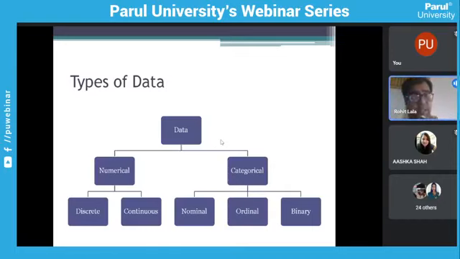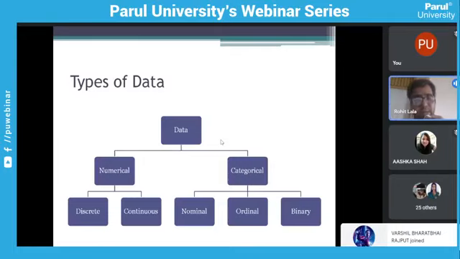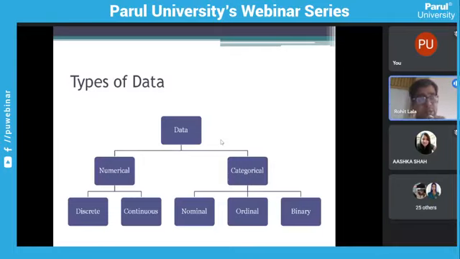So this way we have learned types of data. Always remember, the type of data will decide which graph is to be used, and it is important. If your data is in numbers, it will be numerical data. Categorical data can be in numbers or in alphabets, but it will categorize the data. Your roll number is a number, but it is just given to identify you, like roll number 1, roll number 2, and so on. Roll number 10 is not greater than roll number 1. So that is nominal data.